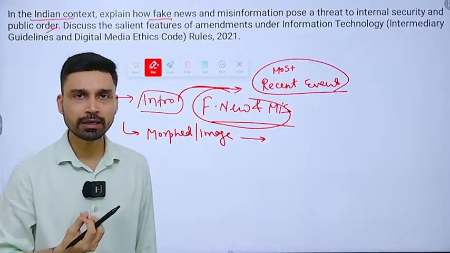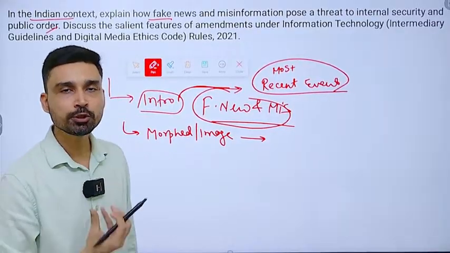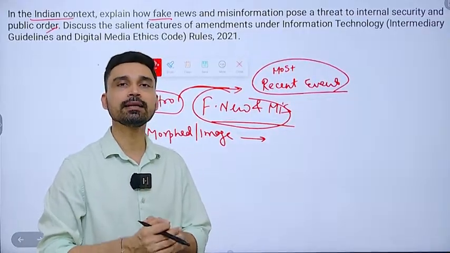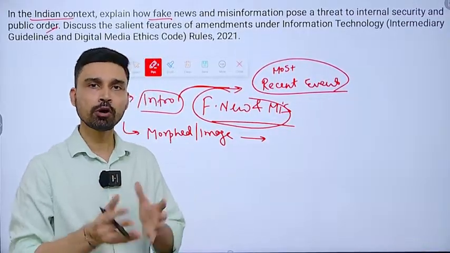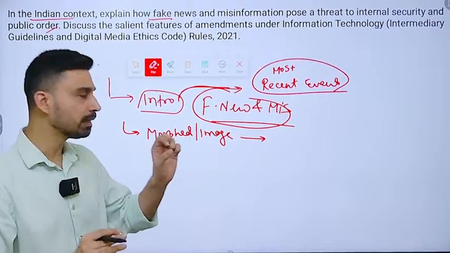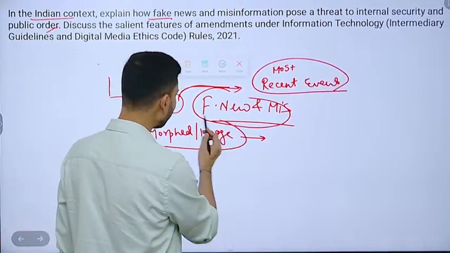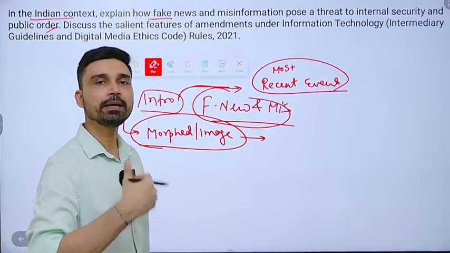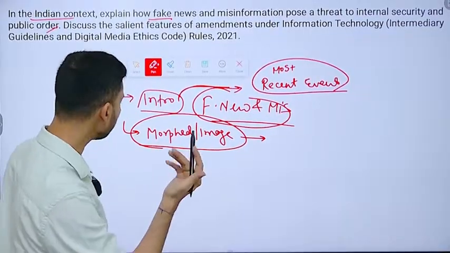Imagine that rumor mongering is going on; that can create panic in a particular section of society, a particular community, that they might be attacked by the majority, or the majority might be attacked by the minority in that area. That can be far from true, but it can still create panic and fear, and people can take a decision that they might later regret.